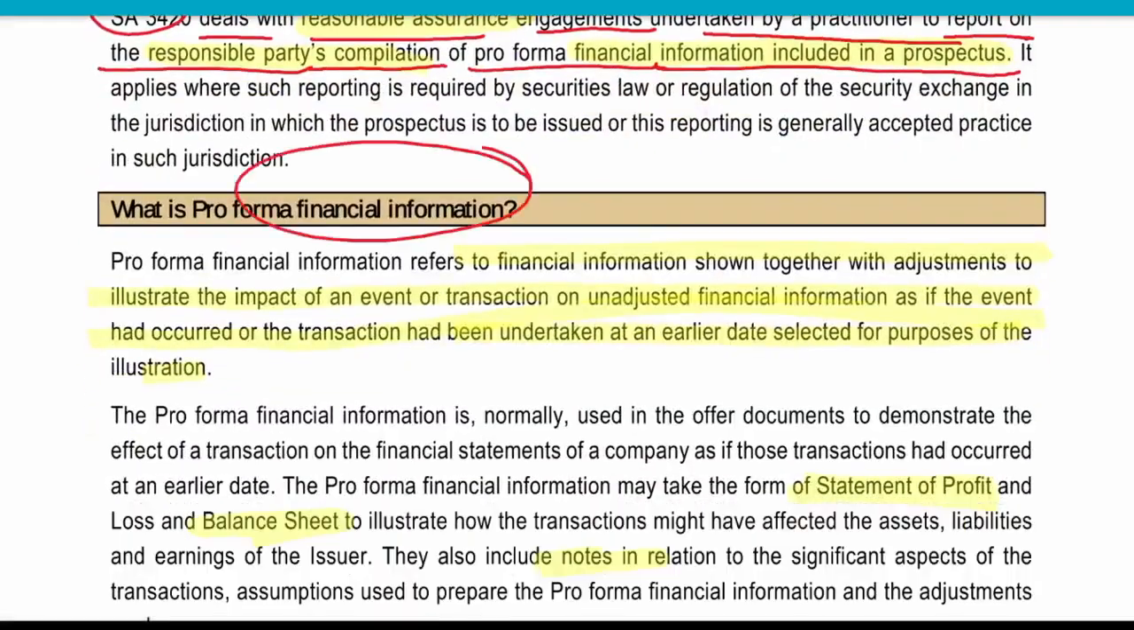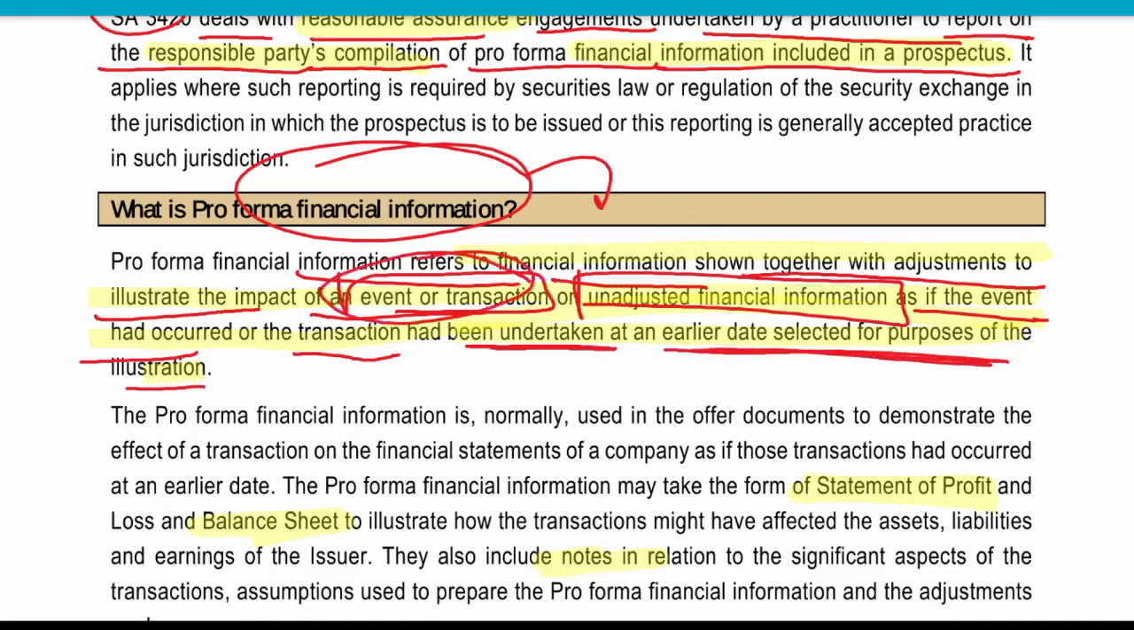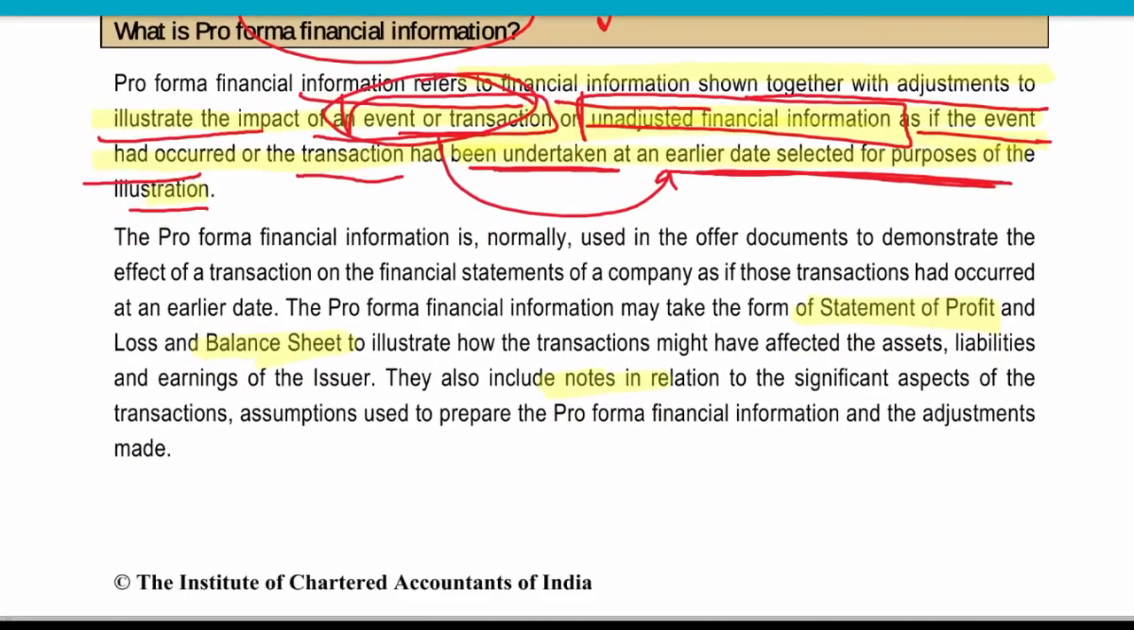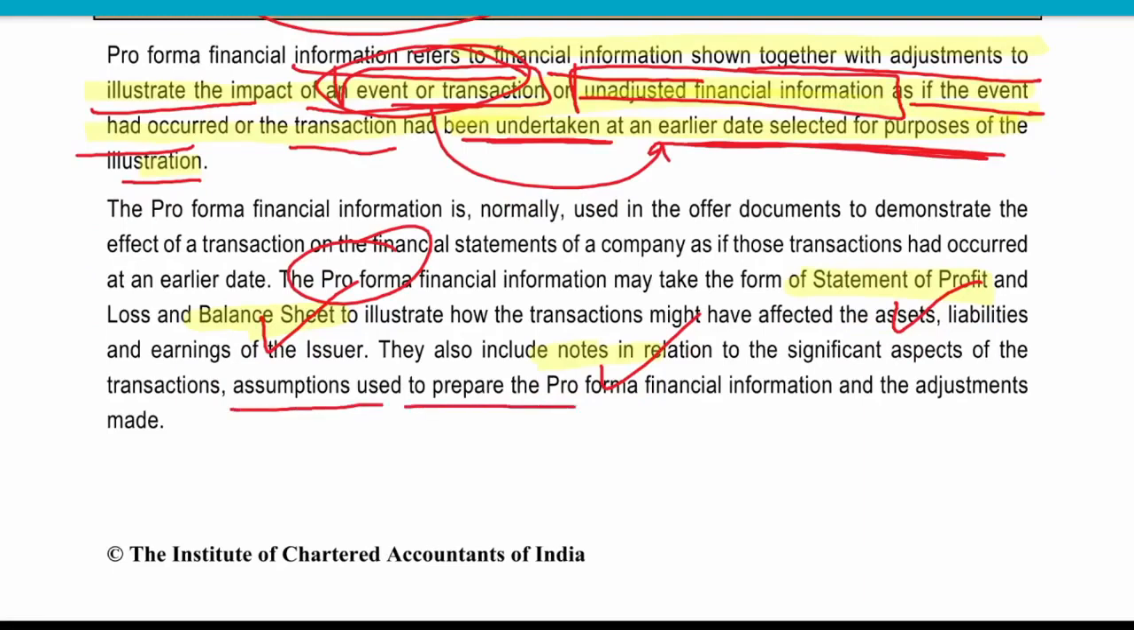Now, what do you mean by pro forma financial information? It refers to financial information shown together with adjustments to illustrate the impact of events or transactions, as if the event had occurred or the transaction had been undertaken at an earlier date. That means that particular event or transaction has not actually occurred. This kind of pro forma can be in a statement of profit and loss, balance sheet or notes, along with the assumptions used to prepare it and the adjustments made.